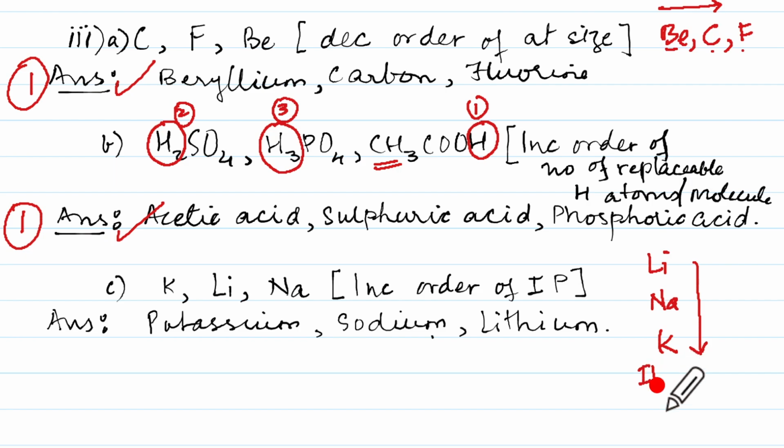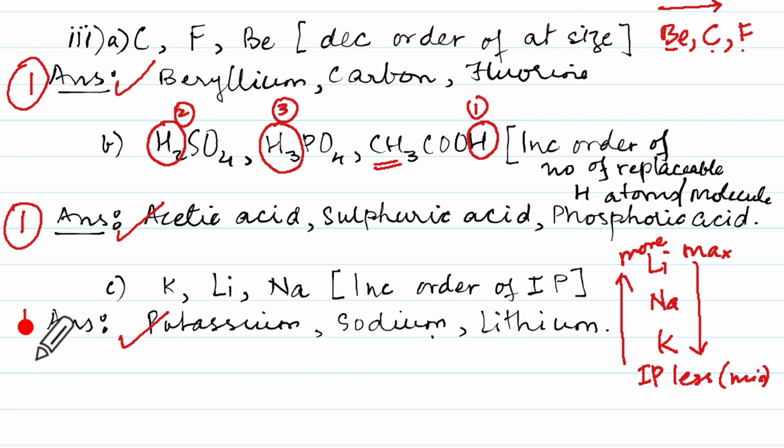So IP is going to be less here and more here. So lithium is going to require more ionization potential energy. So here there will be max IP and here it will be min IP. So increasing order means we will write this way: potassium, sodium and lithium. That is your correct order and 3 full marks here.